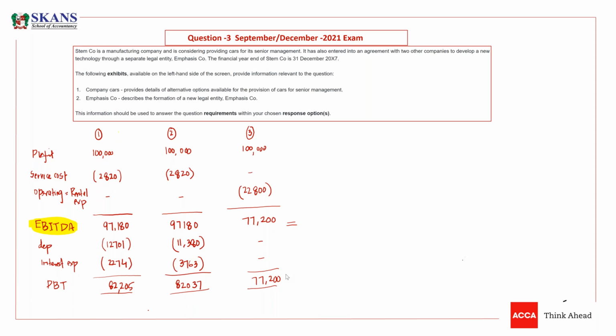But you can't say option 2 is a feasible option because we have PBT of 82,037 and here we have PBT. So we have higher PBT, same earnings before interest and tax. We have the same earnings before tax, but PBT is less, by around 180 something.